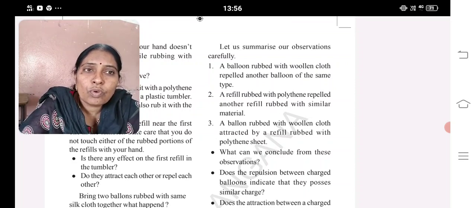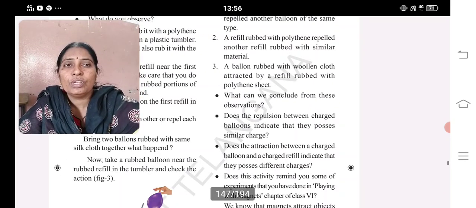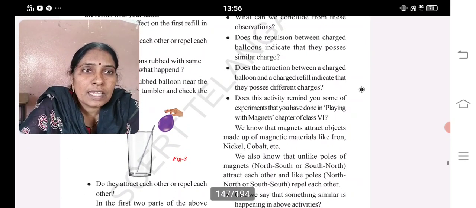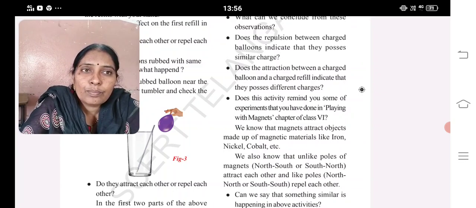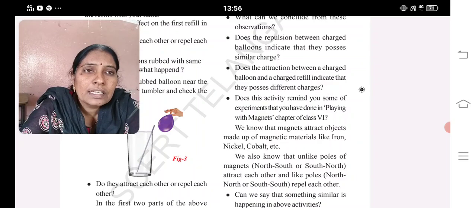So from this, what are you going to conclude? Does the repulsion between charges indicate that they possess a similar charge? Does the attraction between the charged balloon and a charged refill indicate that they possess different charges? Do this activity.